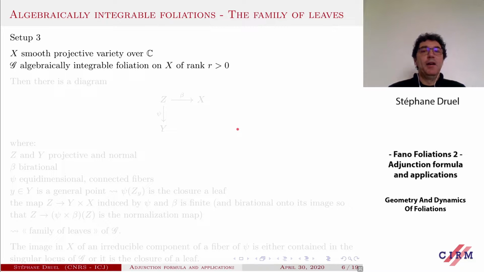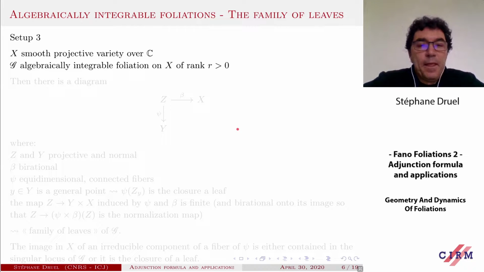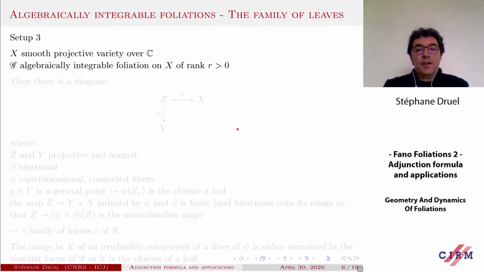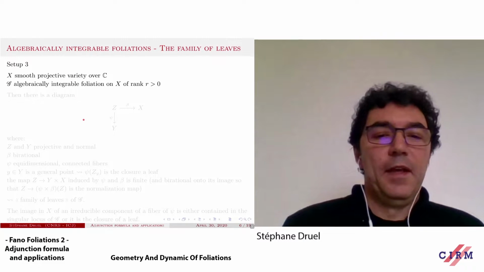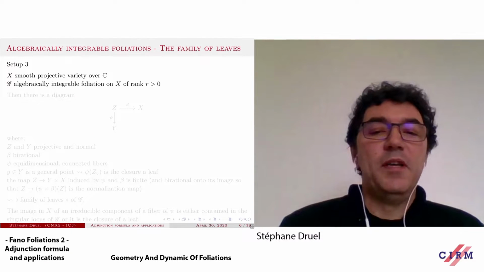Okay, so now I want to discuss a relative version of the adjunction formula. So far we have considered a foliation with one algebraic leaf. Now I want to discuss algebraically integrable foliations. Again, X is a smooth projective variety, and now G is algebraically integrable on X, still of positive rank. I want to introduce the so-called family of leaves.